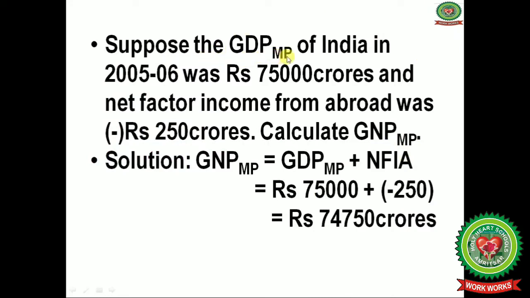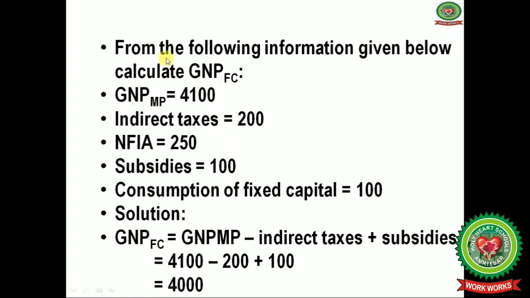Suppose the gross domestic product at market price of India in 2005 to 2006 was rupees 75,000 crores and net factor income from abroad was rupees 200 minus 250 crores, and we have to calculate gross national product at market price. So gross national product at market price is equal to gross domestic product at market price plus net factor income from abroad. After putting the values, you will get the gross national product at market price.